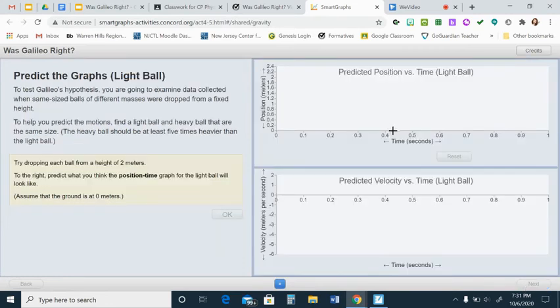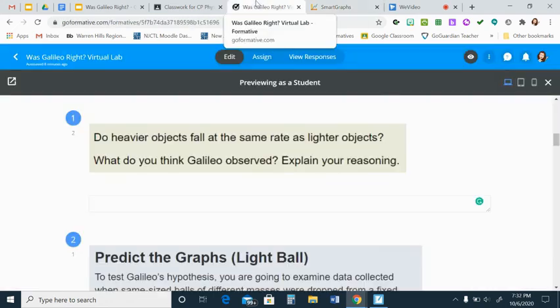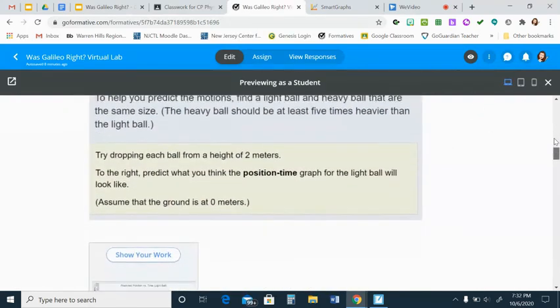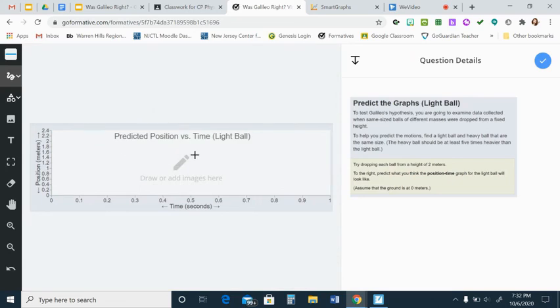Now, the reason why we need to use this website is because you can sketch onto the graphs here, and then it will show you your predictions against the actual as you move through. So that is a very helpful tool. Just make sure that when you're typing in answers and anything else that has to be submitted, you're doing that all through GoFormative. You'll notice that you even have a spot here to write your predicted graph here.